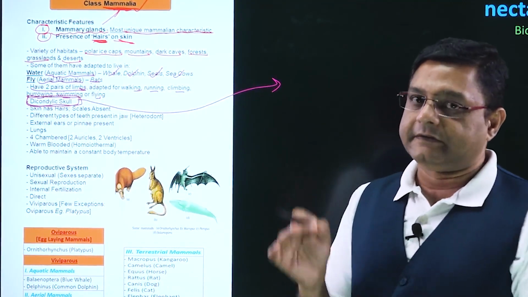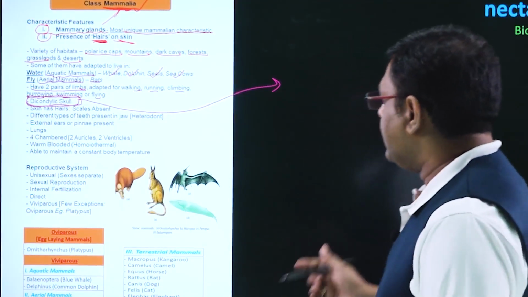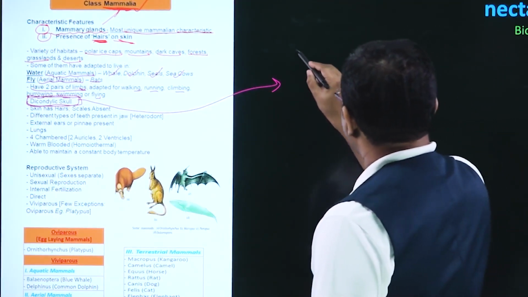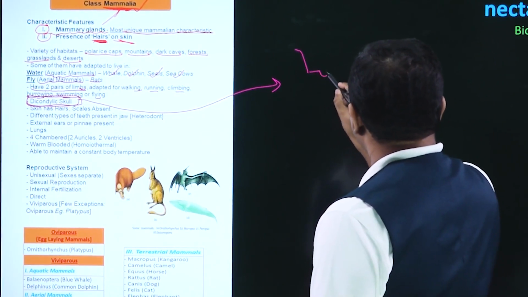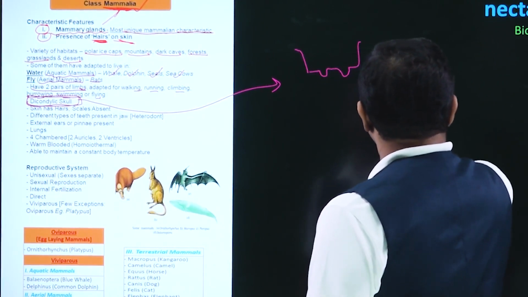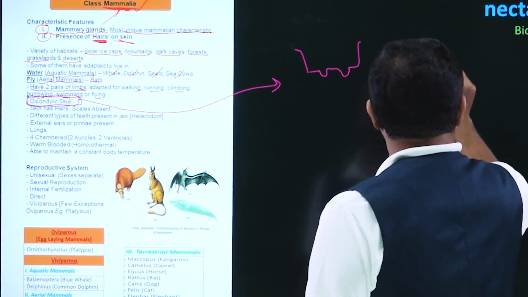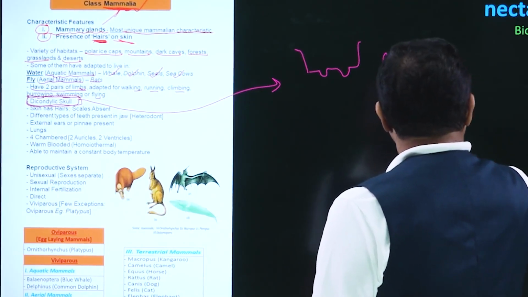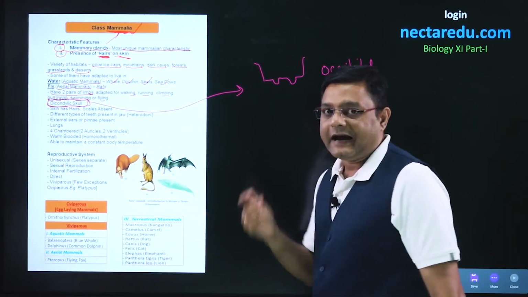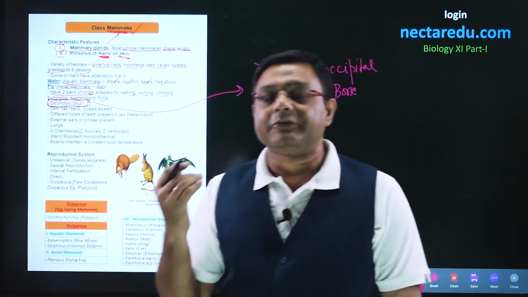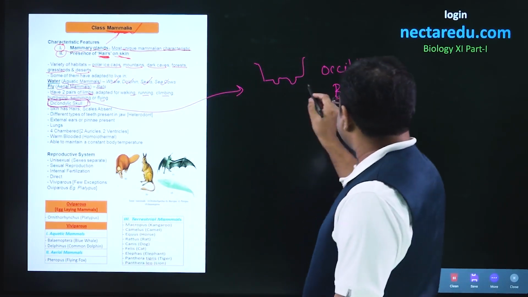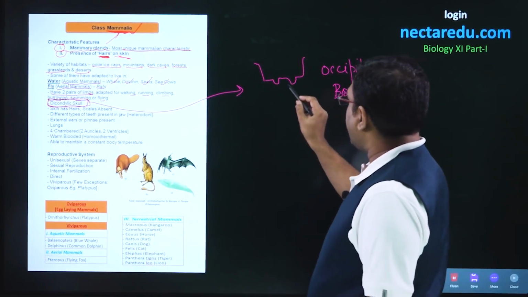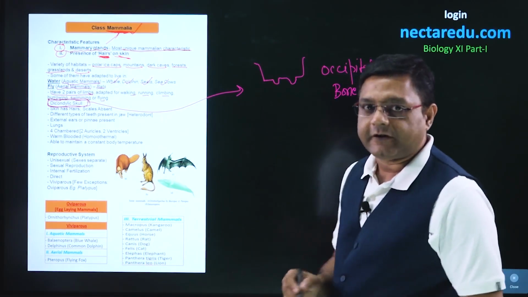Now, what is this dicondylic skull? Our skull has a bone by the name of occipital bone. This is the occipital bone. This bone lies at the back, at the bottom side of our skull. Now, this occipital bone articulates with the first vertebra.